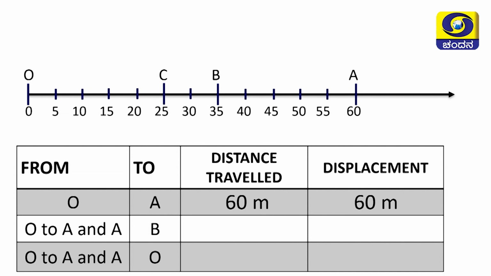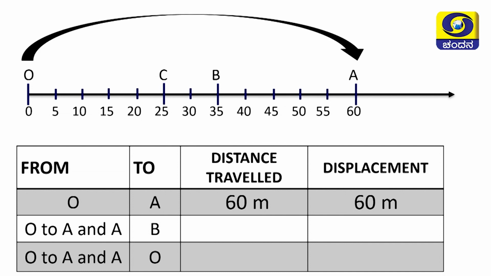Let us go to another situation. A body travelled from O to A and immediately it travelled from A to B also. Now, kindly tell me, what is the distance travelled? Yes, surely you started calculating. Please proceed further, my dear students. 60 plus 25, totally it is 85 meters. You are correct. Then what is the displacement?